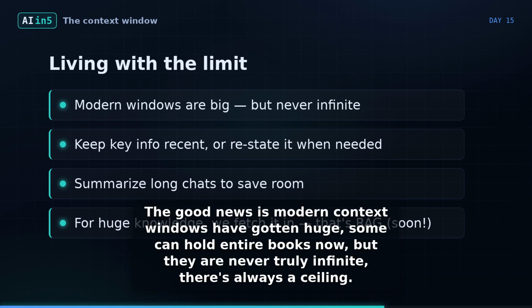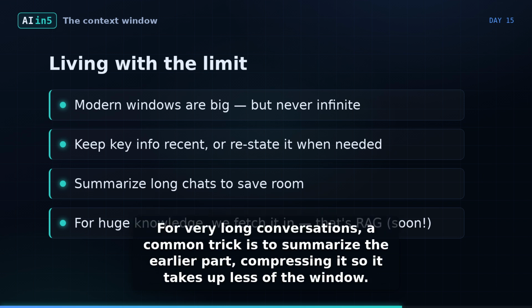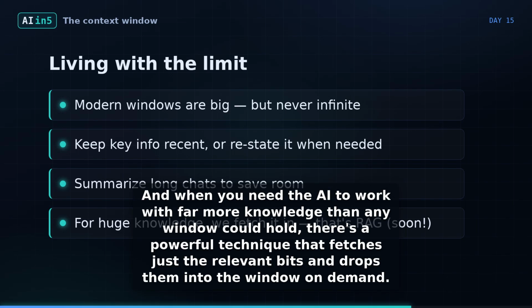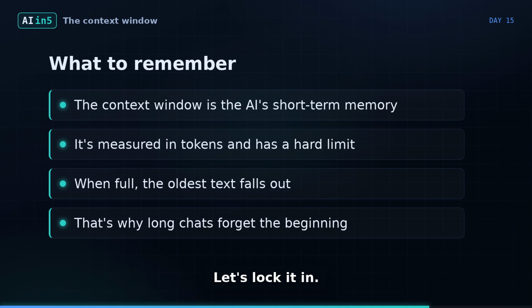A few ways. The good news is modern context windows have gotten huge. Some can hold entire books now, but they are never truly infinite. There's always a ceiling. So it helps to keep important information recent, or simply restate it when a chat gets long. For very long conversations, a common trick is to summarize the earlier part, compressing it so it takes up less of the window. And when you need the AI to work with far more knowledge than any window could hold, there's a powerful technique that fetches just the relevant bits and drops them into the window on demand. It's called RAG, and it's coming up soon in this series.